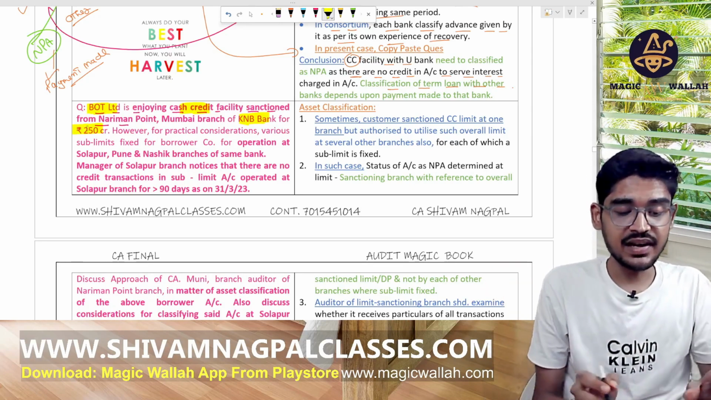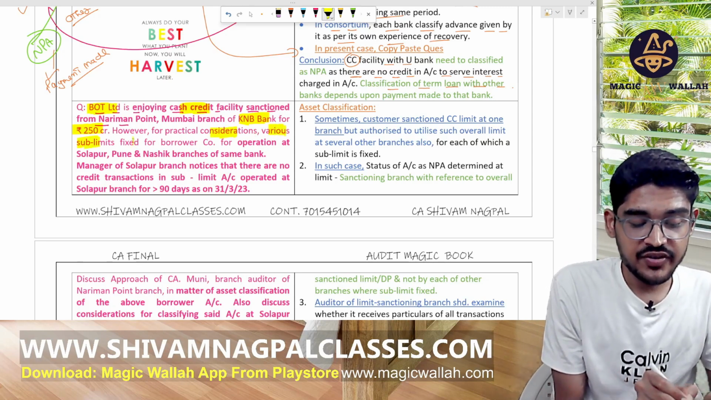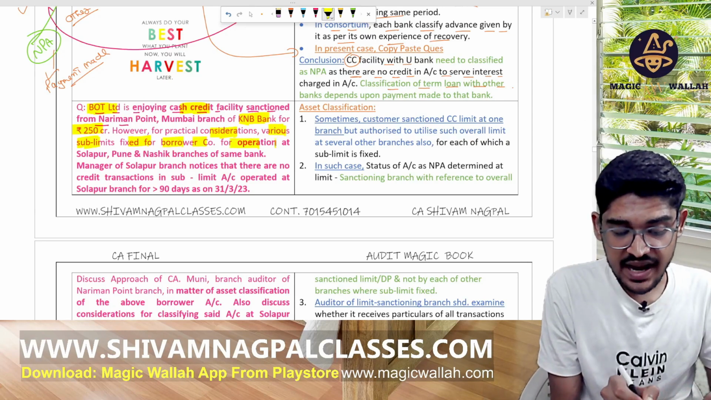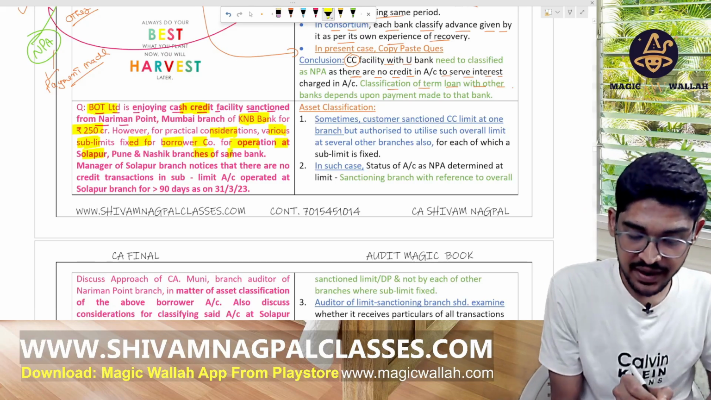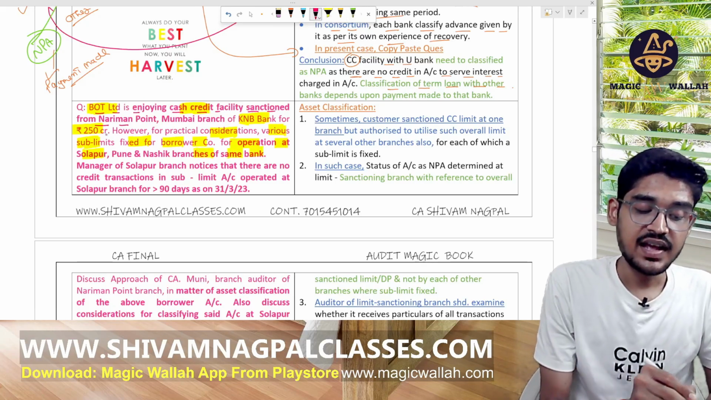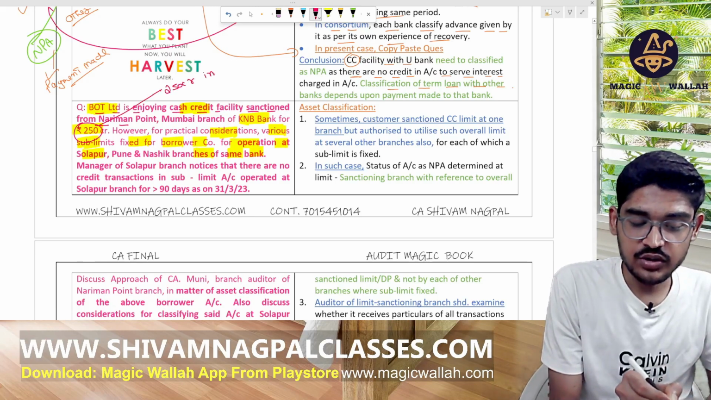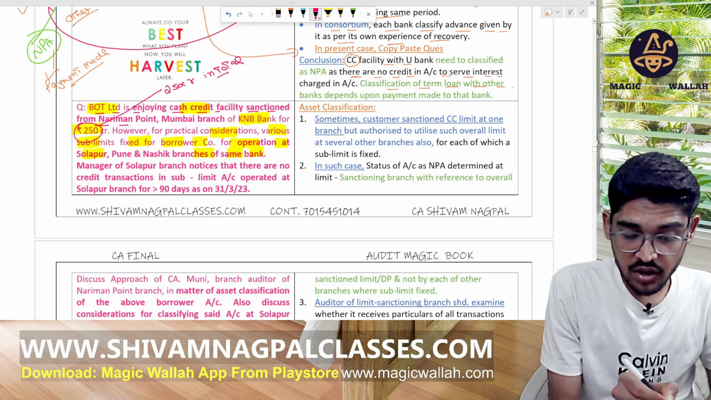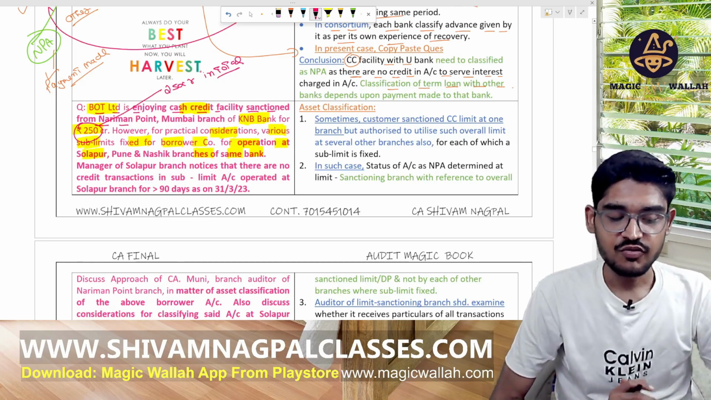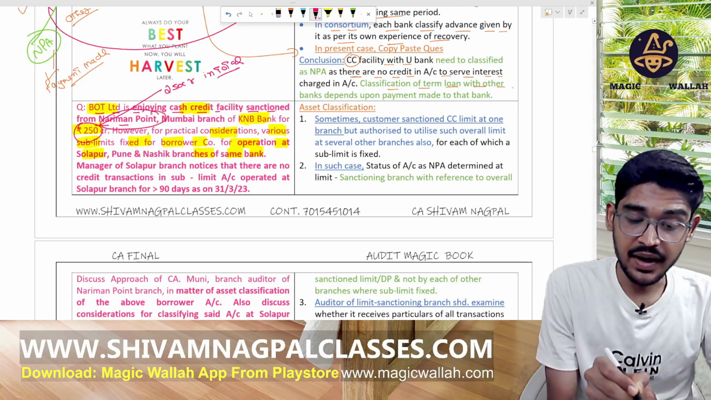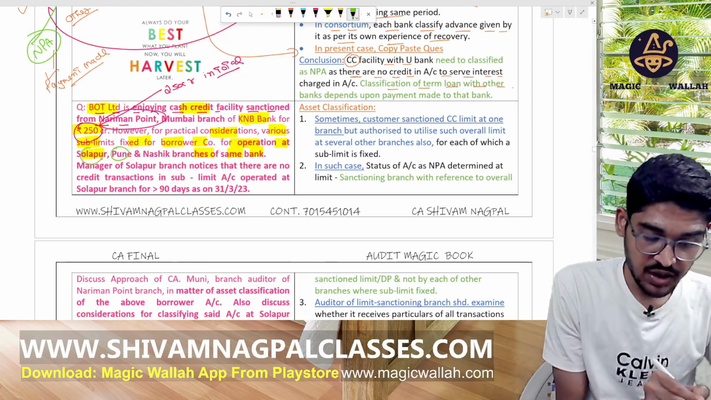However, for practical consideration, various sub-limits are fixed for the borrower company for operation at the Solapur, Pune, Nasik branches of the same bank. The CC limit is 250 CR in total. We have taken this CC limit from the Nariman Point branch, but we can withdraw this money from other branches also, like Pune, Solapur and Nasik.